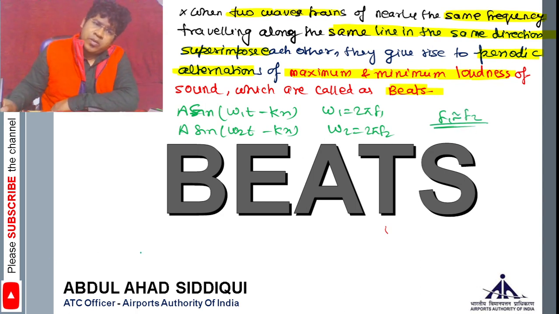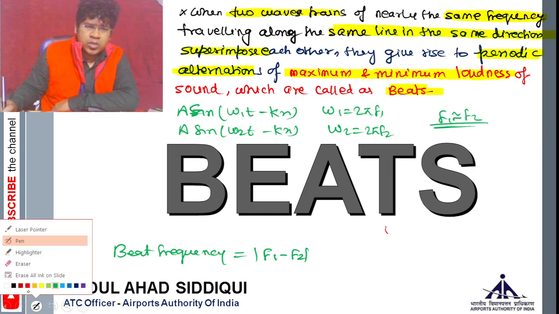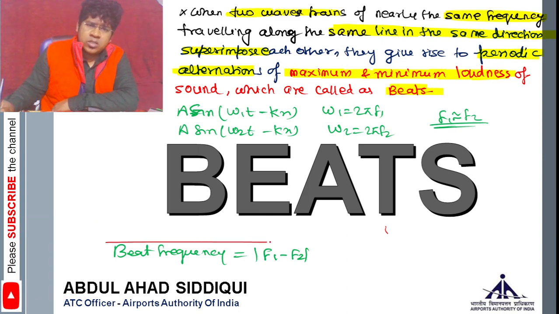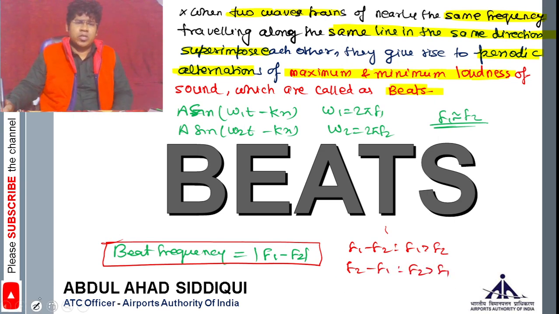So the beat frequency will be the difference of these two frequencies. You need not worry about which one, f1 minus f2 or f2 minus f1. Whatever is larger, subtract the smaller one from the larger frequency. This could be f1 minus f2 if f1 is greater than f2, and this could be f2 minus f1 if f2 is greater than f1. So this will be known as beat frequency.